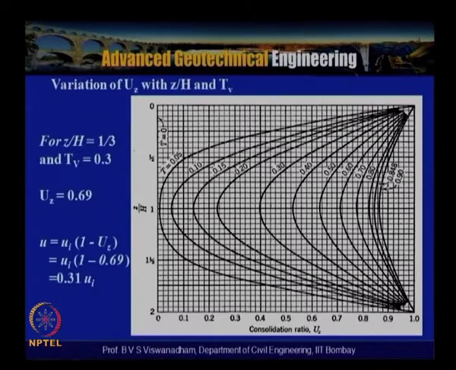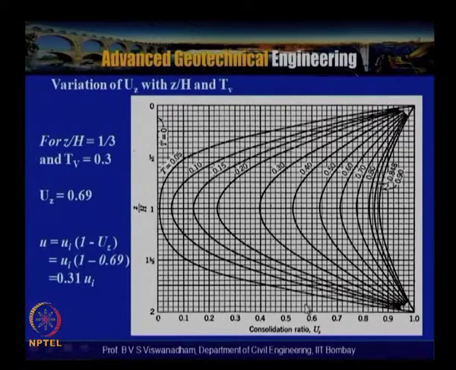Now this we can also see from the chart here. So this is Z equal to 0 and Z by H is equal to 1, so Z by H is equal to 1 by 3. Somewhere here we can pick up Tv is equal to 0.3, between 0.2 and 0.3. So we can see that the Uz value will be about 0.69 here, between this is for 0.3, and this one it is about 0.69.